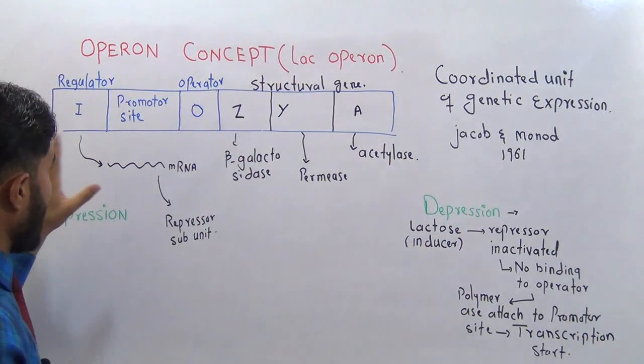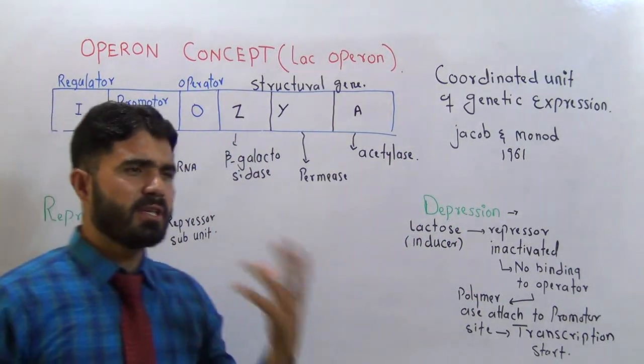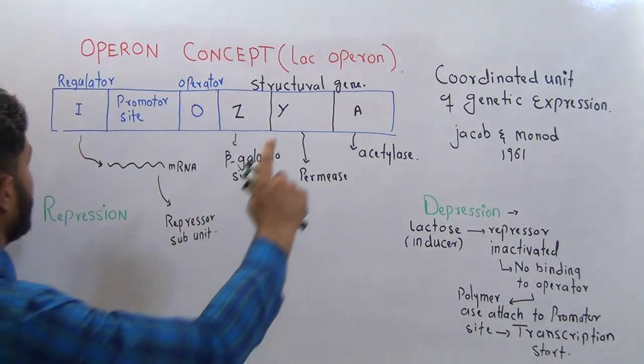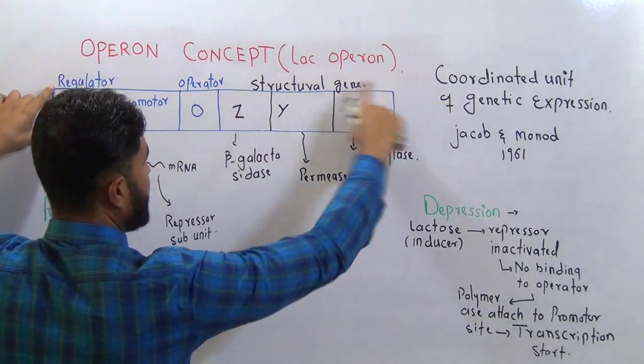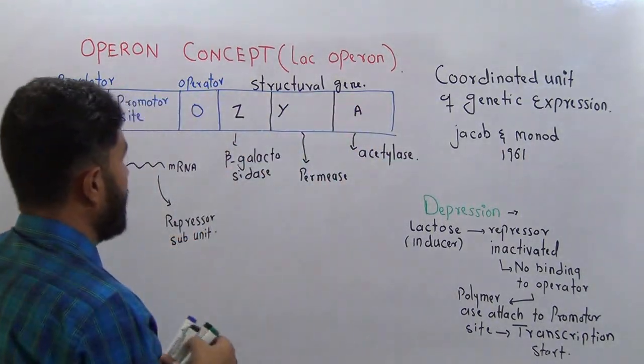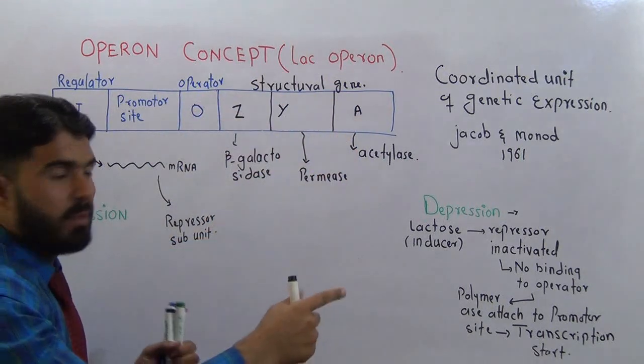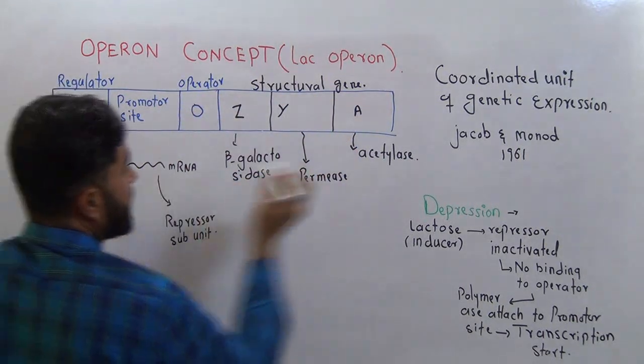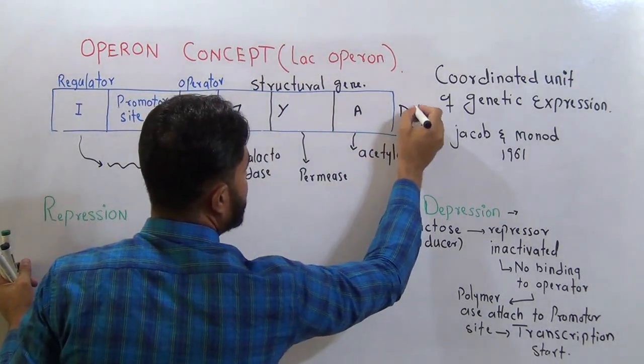And I would like to give you some information about this operon. This is the operon, right? For some students it is just a diagram, but it is actually the DNA.